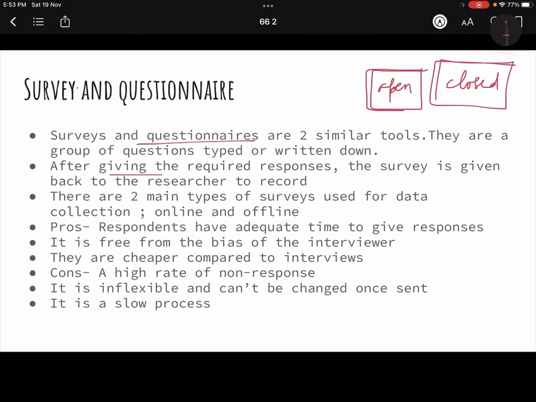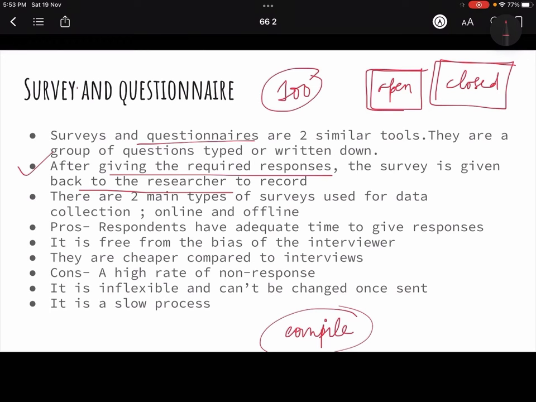After giving the required responses, the survey is given back to the researcher. For example, you have taken 100 questionnaires, you have distributed them across menstruating girls, for example, and you have taken their responses. Now you will have to collate that data also. You have to compile that data. So the researcher, based on those questionnaires or whatever information he has got, will compile that data. Okay? So there are two kinds of surveys, online and offline. Offline means face to face or physical, and online means with the help of the internet and so on.